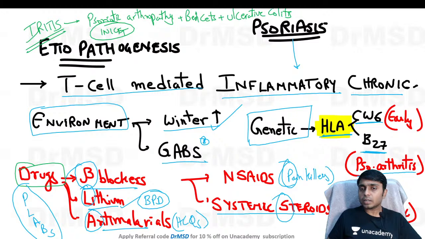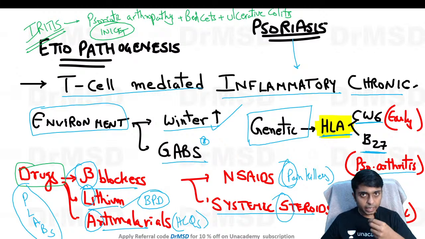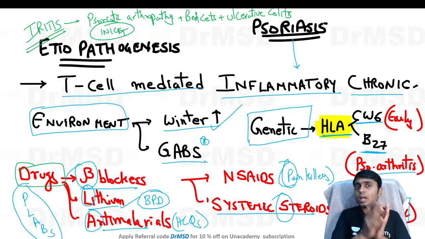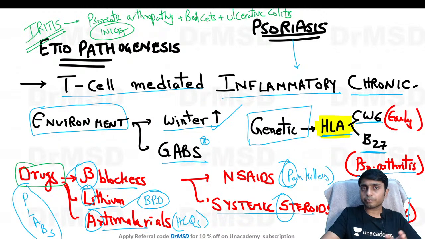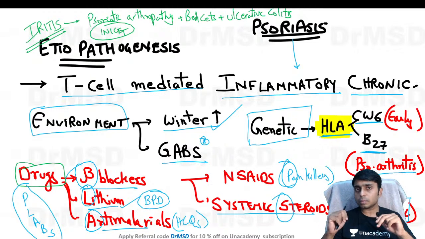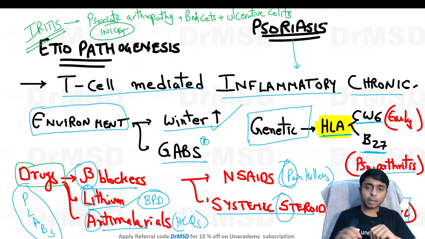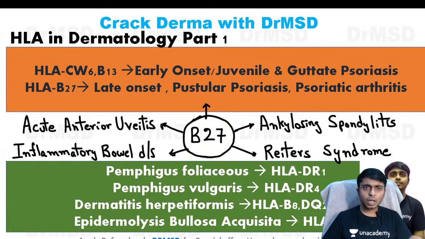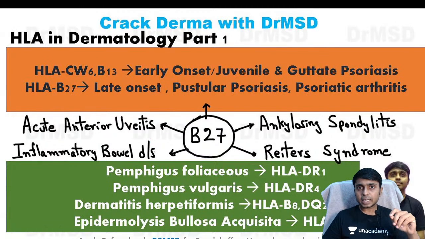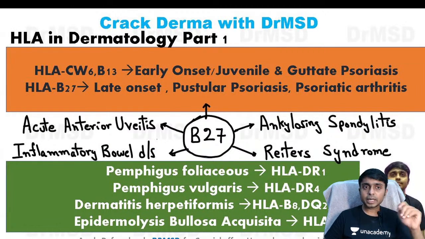Regarding systemic steroids, it is not just the steroid intake, but the withdrawal of the steroids which will provoke the patient. There are two possibilities when a patient takes steroids and abruptly stops them. The patient can either land up with pustular psoriasis, or they can land up with erythrodermic type of psoriasis.